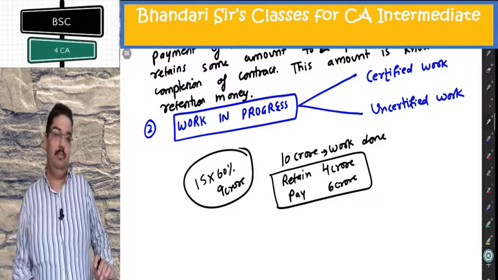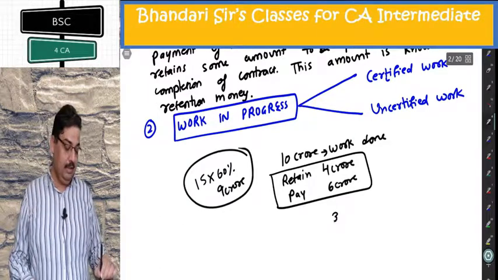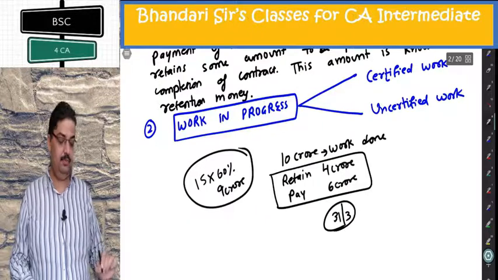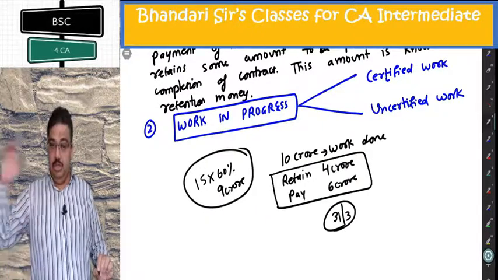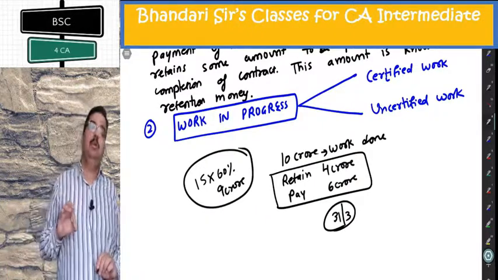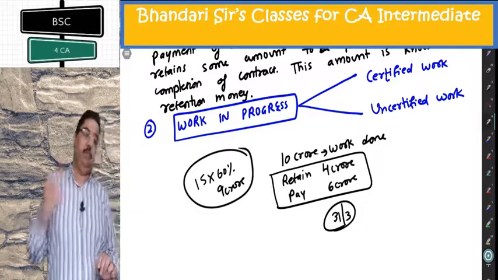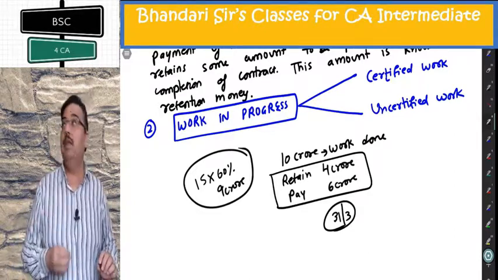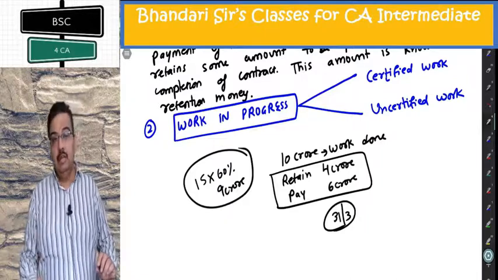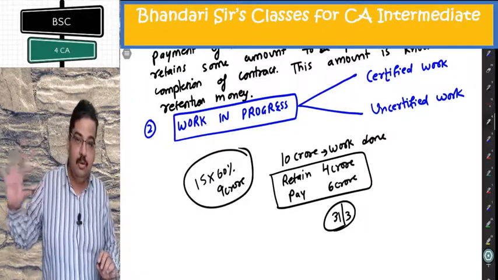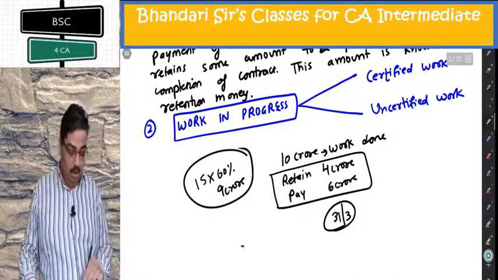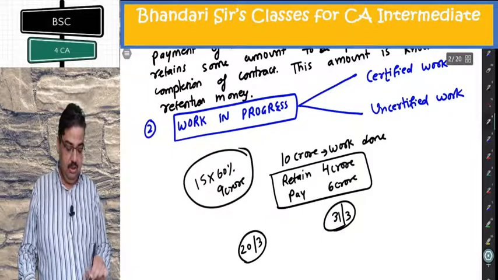But imagine again, my balance sheet date is 31st March. His engineer comes to me not on 31st March. It's not a very easy job that in 1 second he will check and say that it's 10 crore. No, it will take him 5 days, 10 days. He comes on 20th March, starts checking.